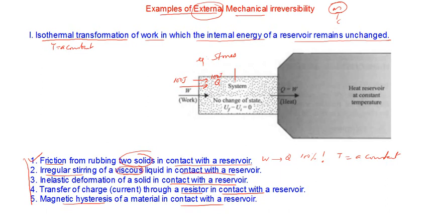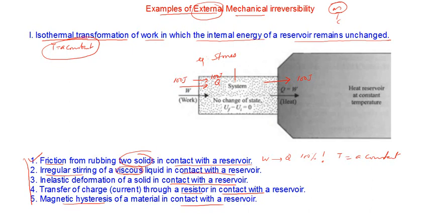Now the condition is that the temperature of the system should remain constant. So how is it possible? It's possible if the system is in contact with a heat reservoir, a big reservoir with very large specific heat capacity. The 100 joules of heat obtained in the system can immediately be transferred to the heat reservoir. That's why it is shown that in the arrow Q is transferred.